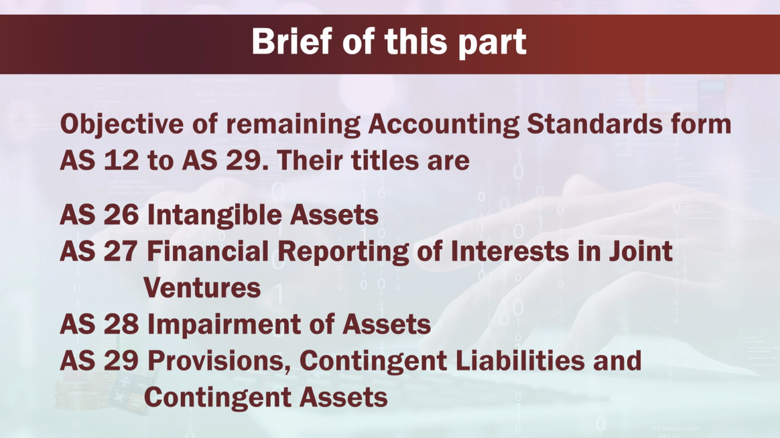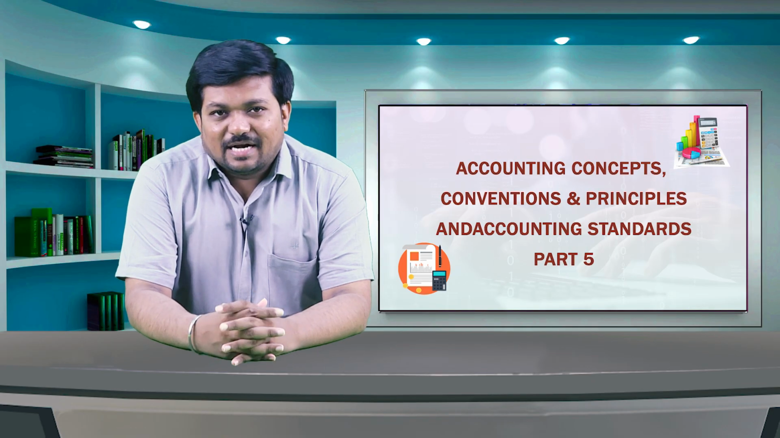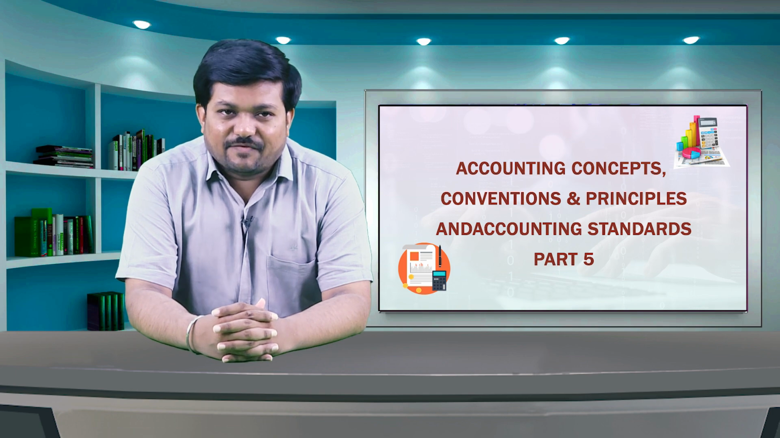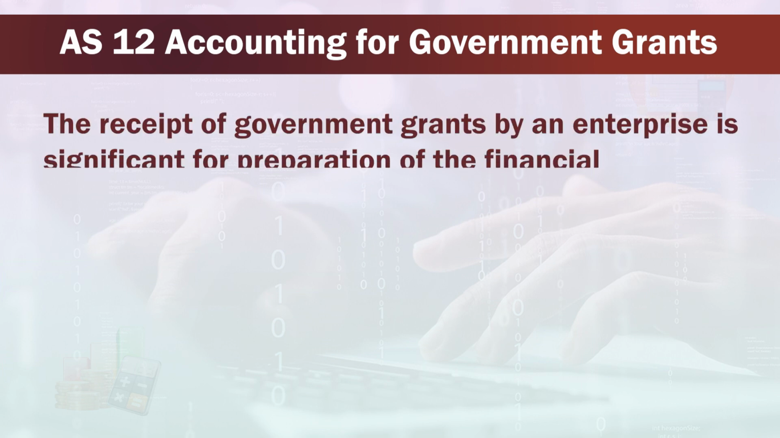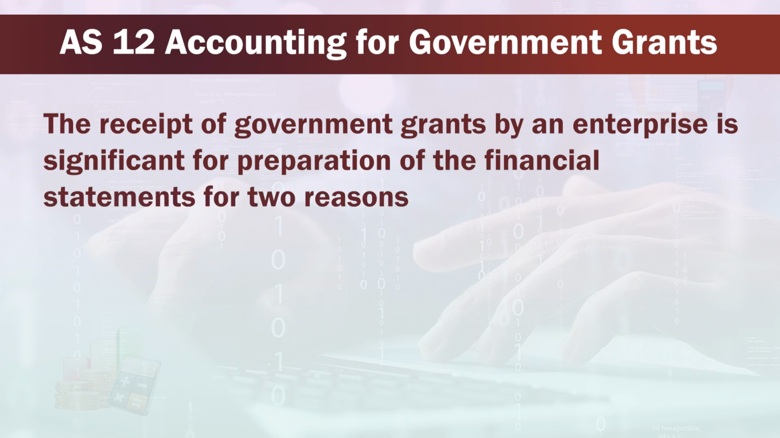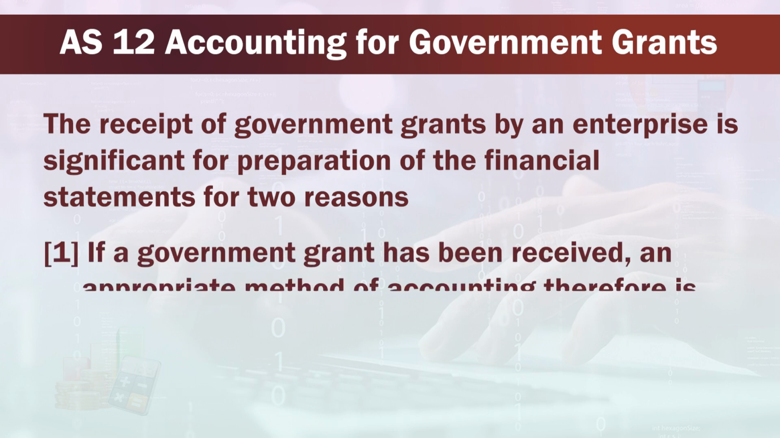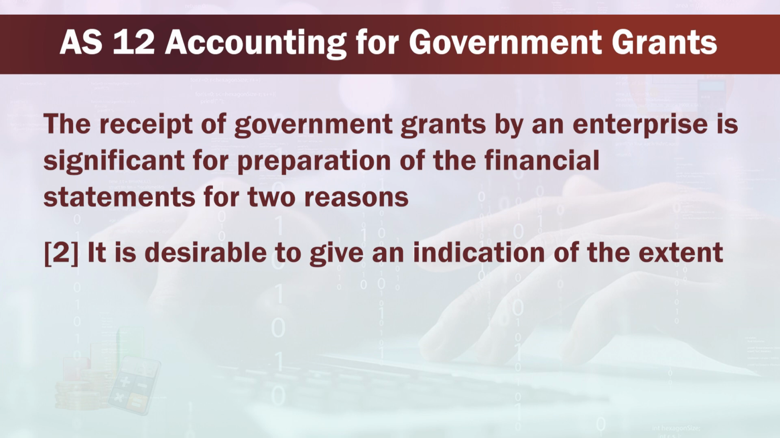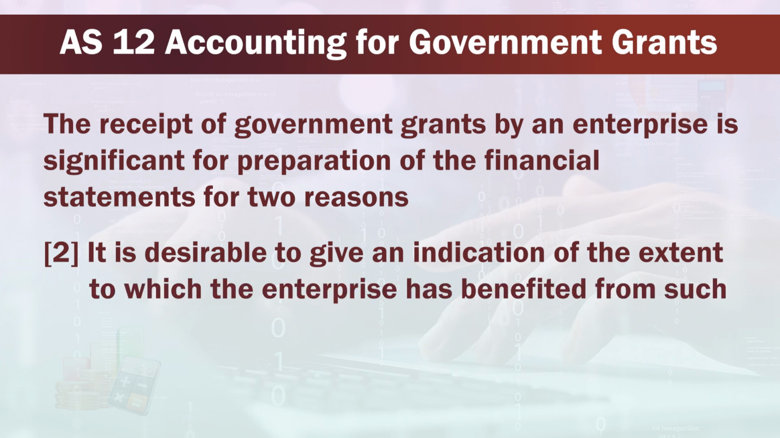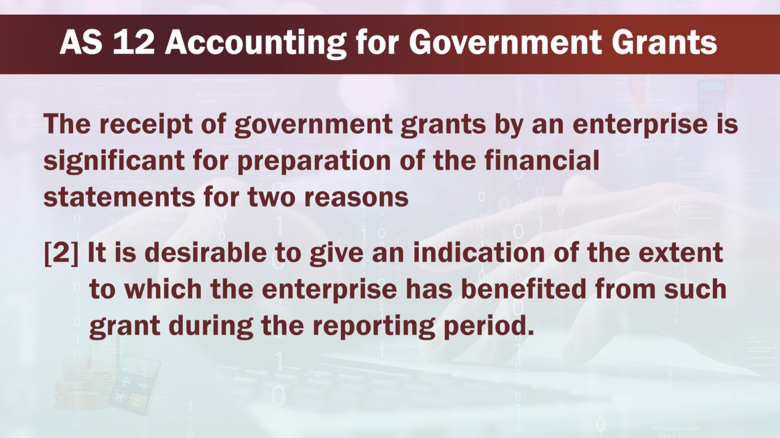Liabilities and Contingent Assets. In this part, we will commence with AS 12, that is AS 12 Accounting for Government Grants. The receipt of government grants by an enterprise is significant for preparation of the financial statements for two reasons. Firstly, if a government grant has been received, an appropriate method of accounting therefore is necessary. Secondly, it is desirable to give an indication of the extent to which the enterprise has benefited from such grants